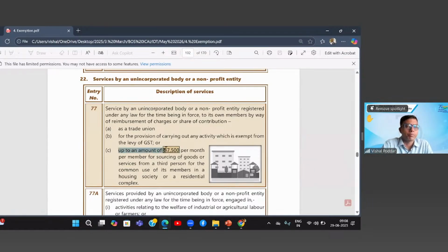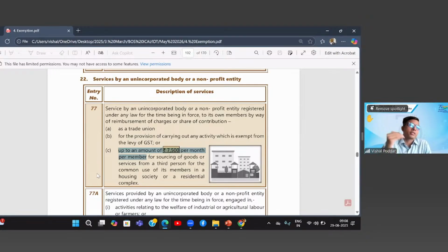If your monthly maintenance amount per flat, because here the word is per member, but it is not family member, it is per flat, because in a society one flat is one member. Member means member of the society, not member of the family. So 7,500 is per month per flat. If your maintenance is up to this amount, it is exempt.